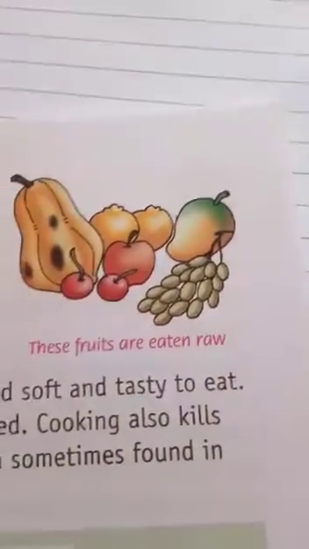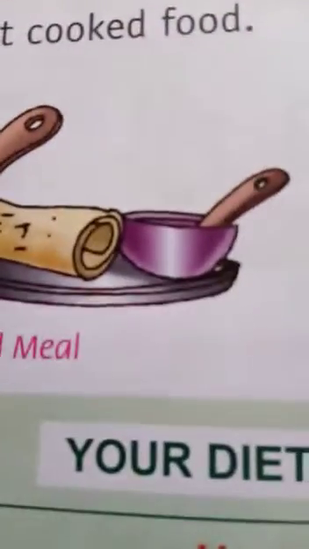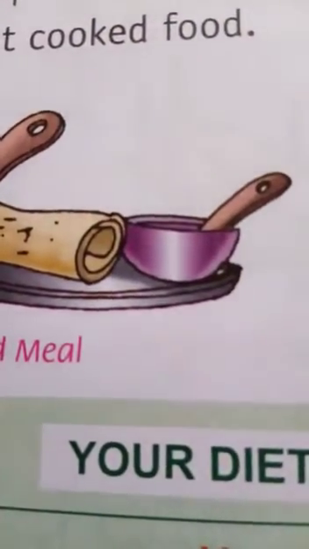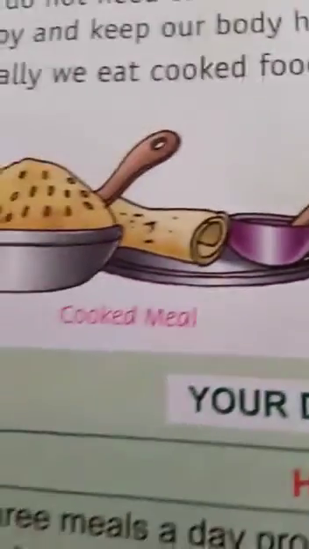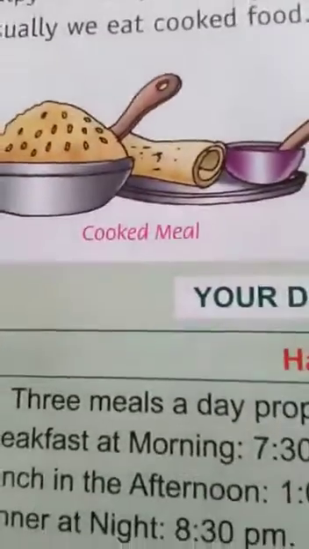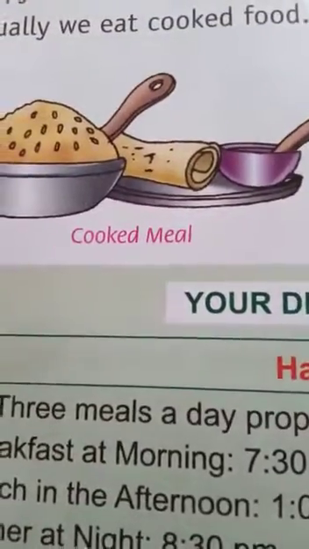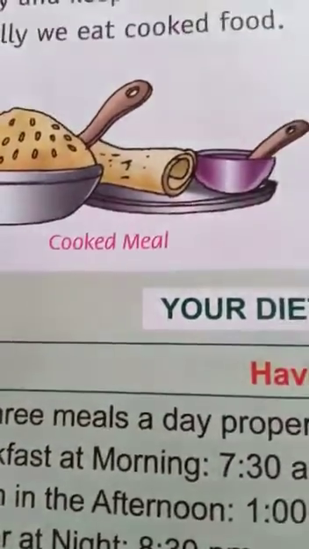Now next come the cooked food. So what are cooked food? Cooking makes a food soft and tasty to eat. It can easily be digested. So some food items are there which should be cooked before we eat for our easy digestion.